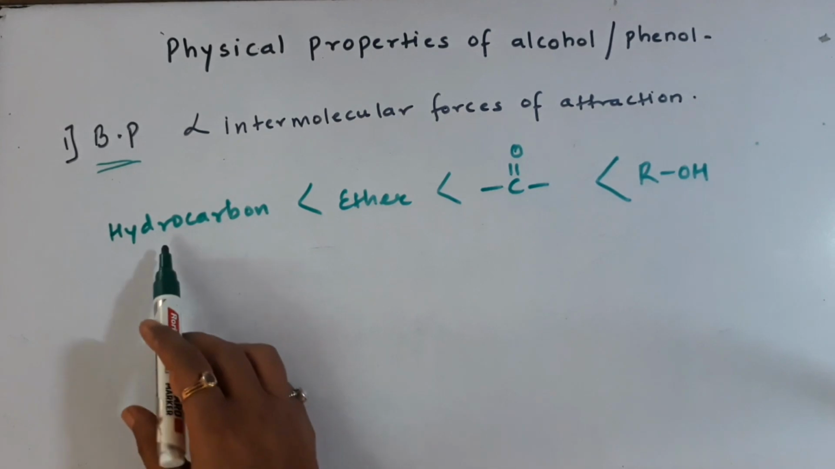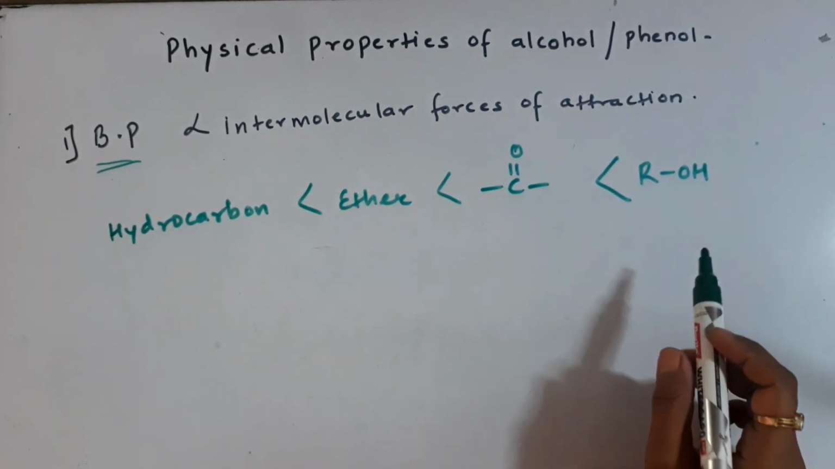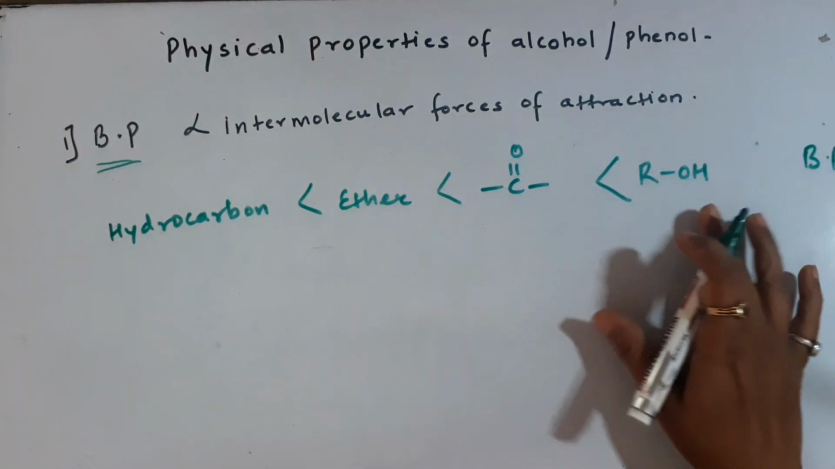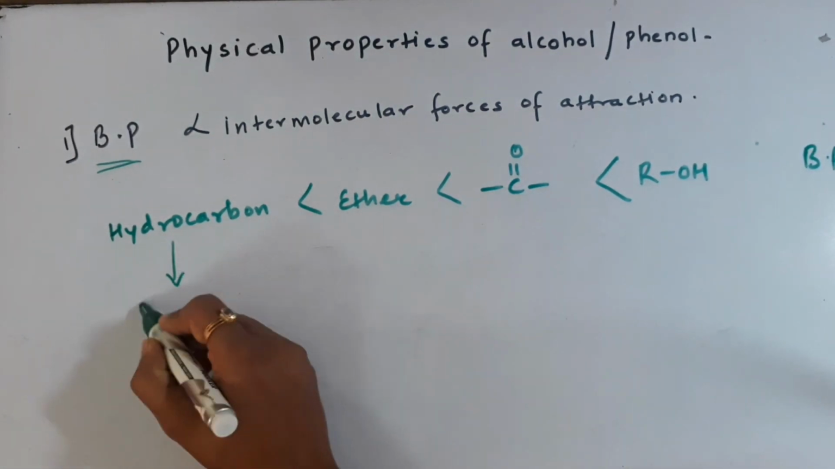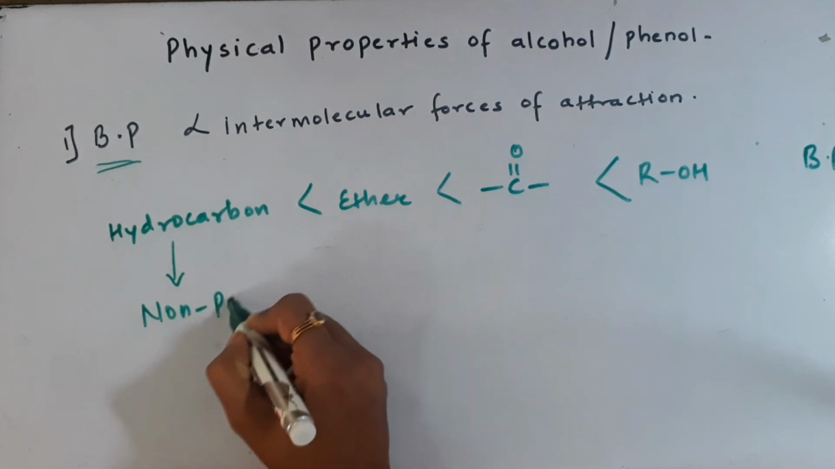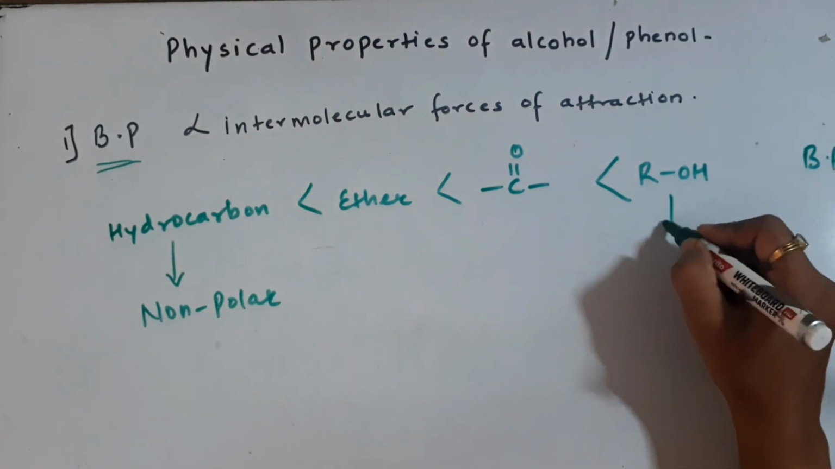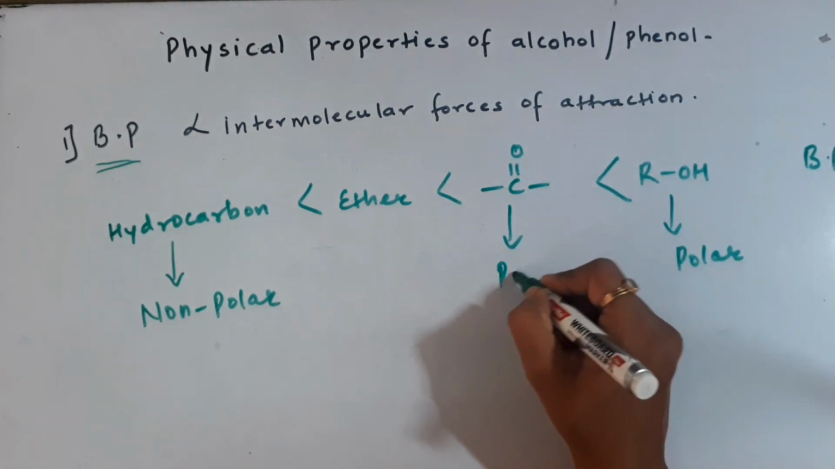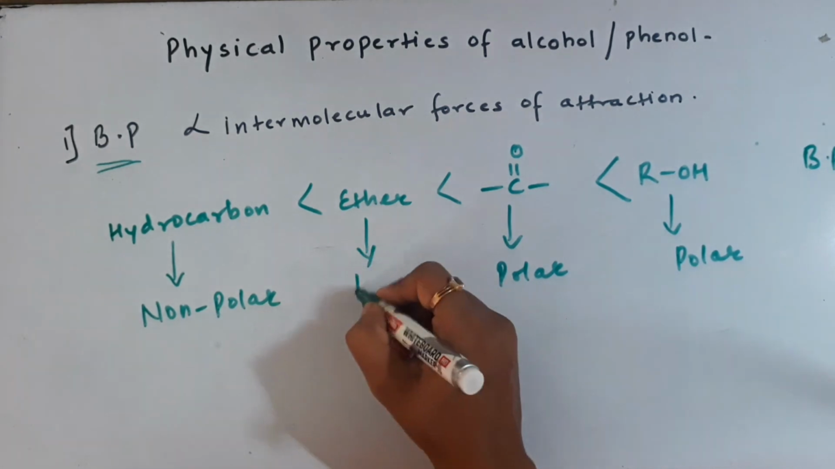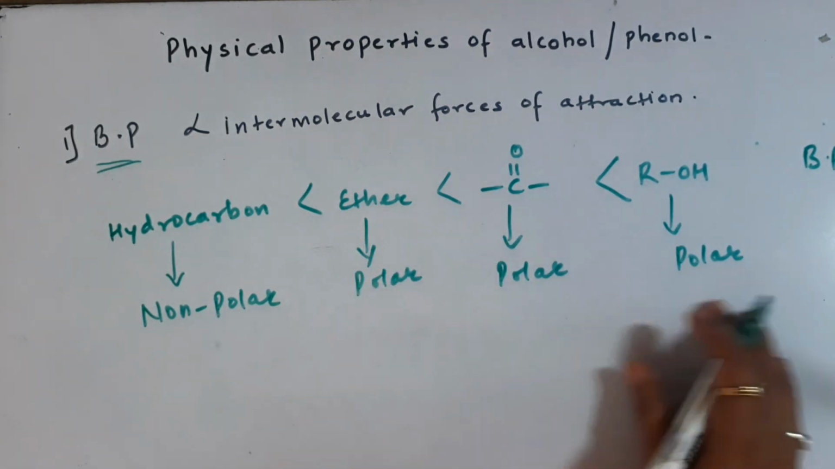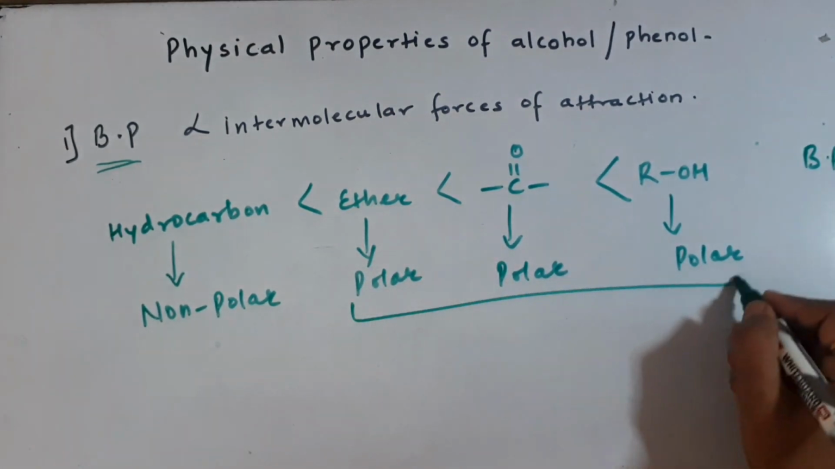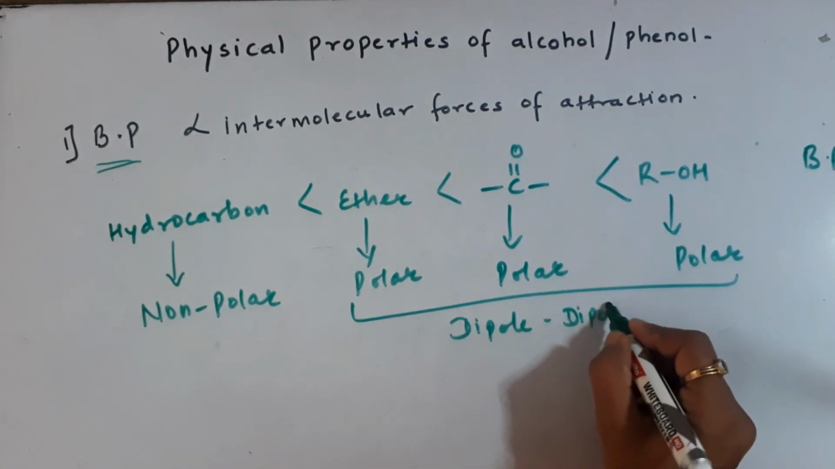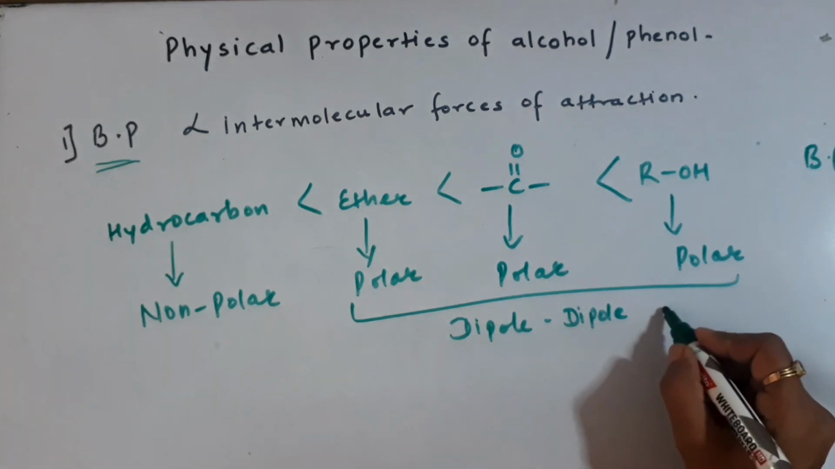Now let us compare the boiling points of these four functional groups which can be there in the exam. Hydrocarbons have the least boiling point and alcohols have the highest boiling point. The reason for that is hydrocarbons are completely non-polar compounds and alcohols are highly polar. Aldehydes and ketones are also very polar and ethers are also polar. Since these compounds are polar, they definitely have dipole-dipole interactions. So all these have strong intermolecular forces of attraction, dipole-dipole forces.